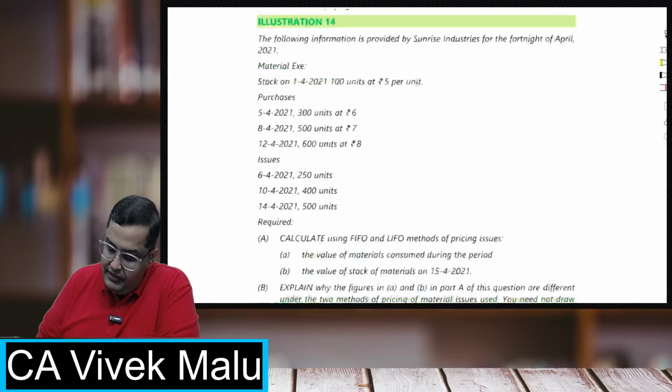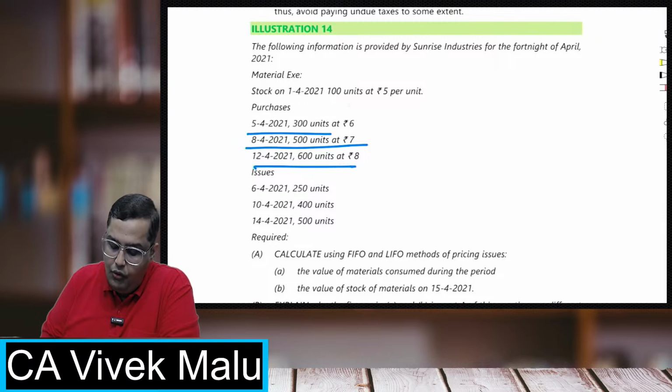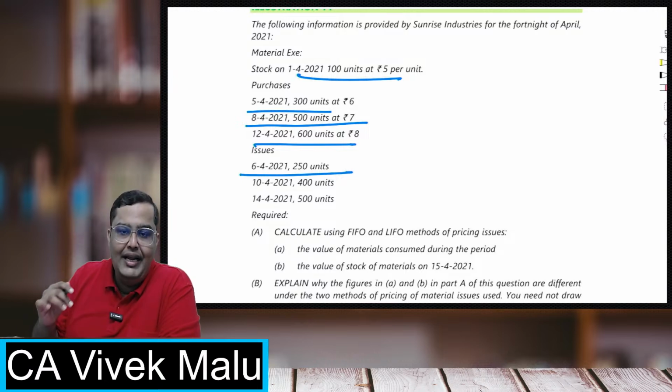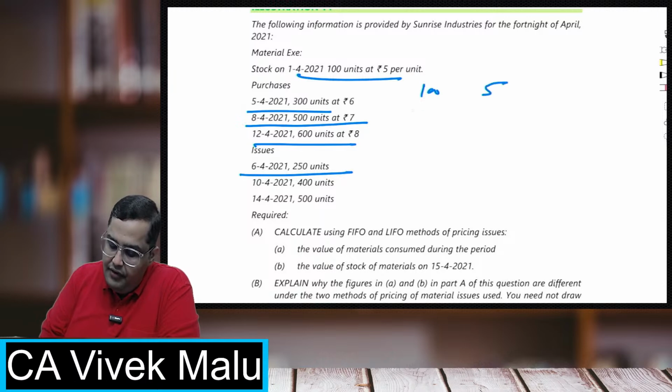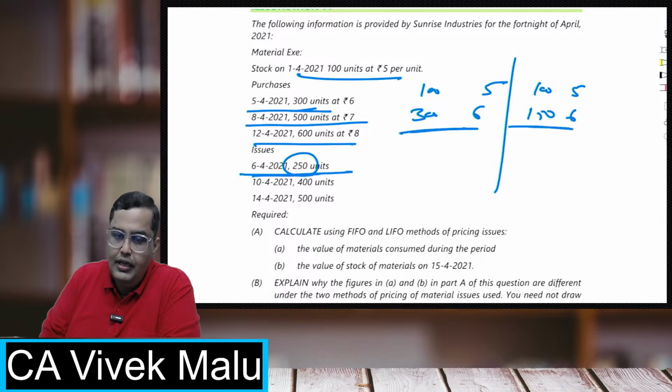For example, see this. If we are purchasing the goods on 5th of April, 8th of April, 12th of April, and there was some stock on 1st of April, and we are making an issue on the 6th of April, we'll always have to maintain a ledger like this. We have 100 units of 5, then we have purchased 300 units of 6. Now when we issue the first 250 units, 100 units of 5 will be issued and 150 units of 6 will be issued. So like that we'll have to maintain some stores ledgers.